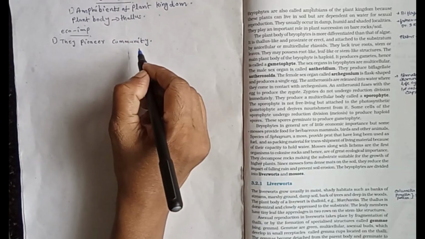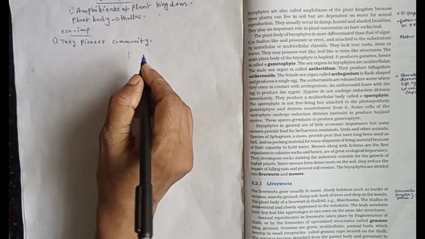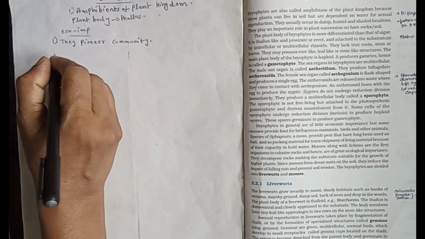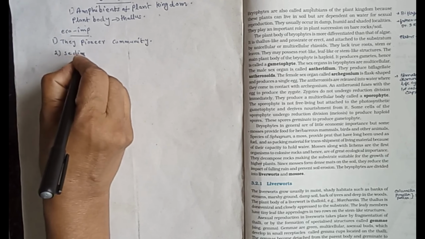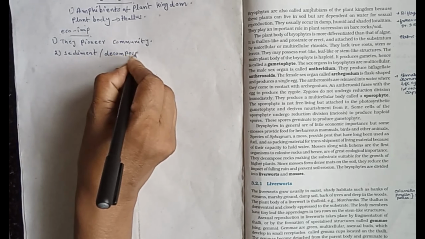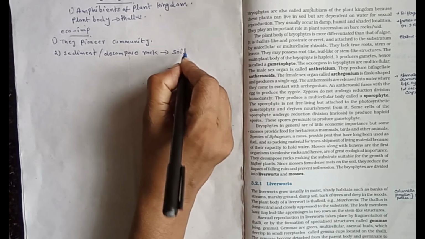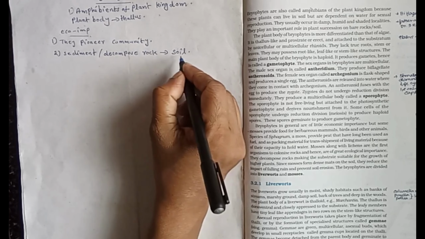So bryophytes are known as a pioneer community. They help in sedimentation or decomposition of rock, and help in soil formation. They are the pioneer community of barren areas and they help in soil formation.